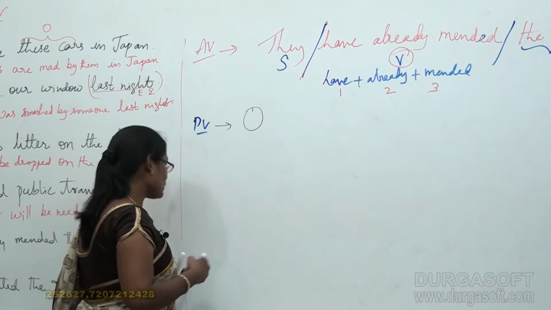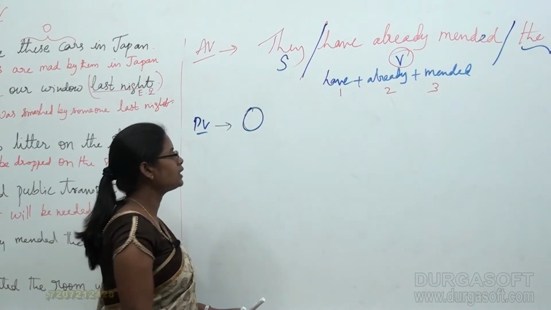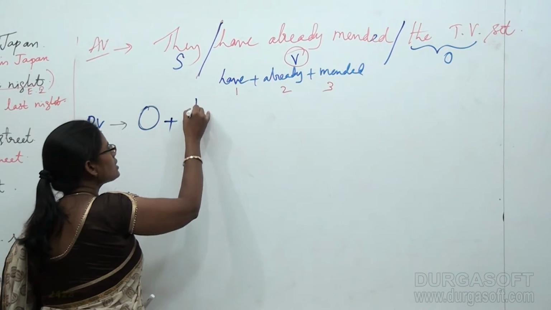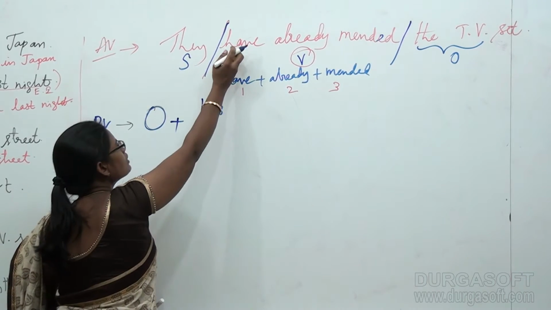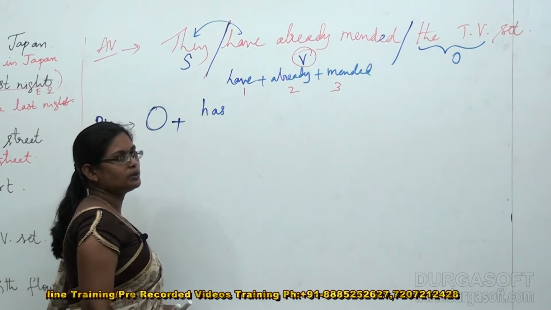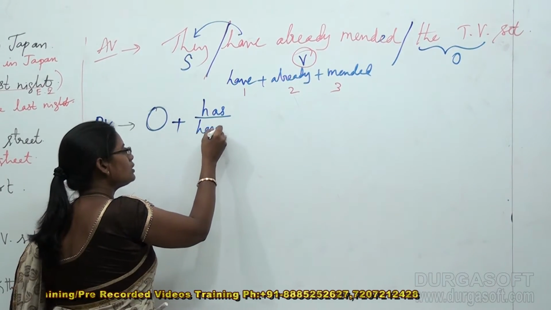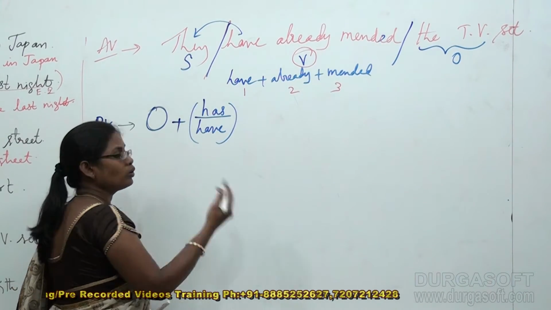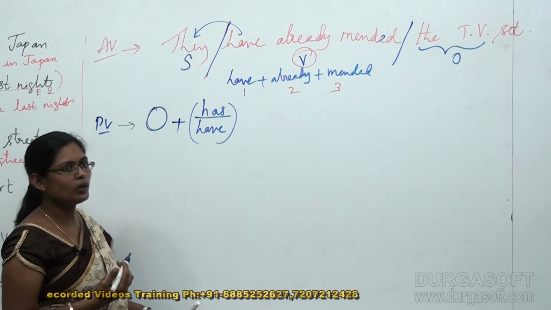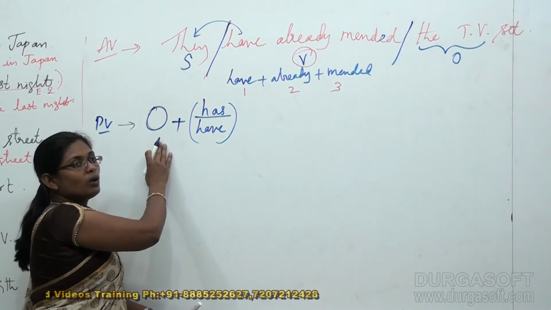Of course, no marker is written here. My structure is object plus has or have. Of course, here it is mentioned have according to the agreement with the subject, but in my structure I am supposed to mention has and have together, because whenever I do a passive voice sentence, I have to concentrate to a maximum on the object portion.